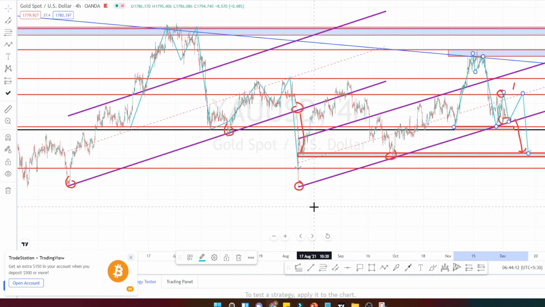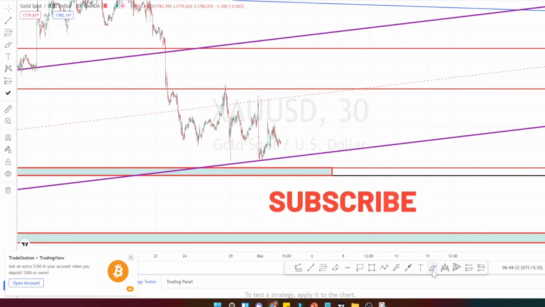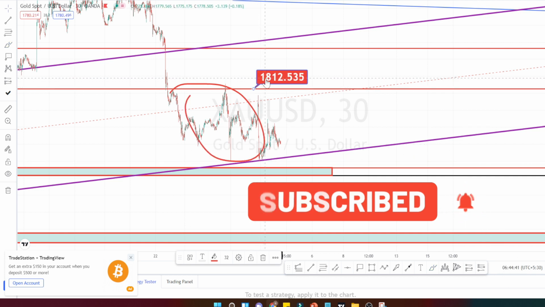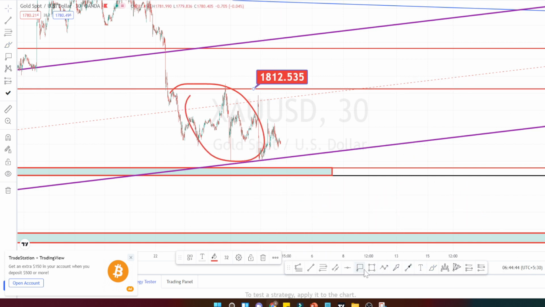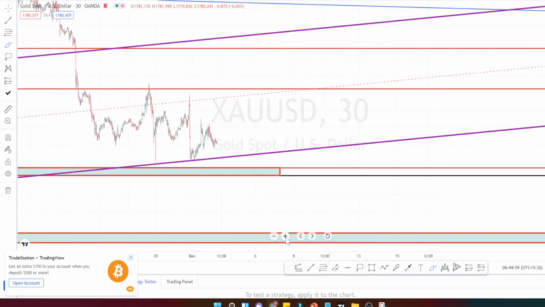Let us do the analysis in 30 minutes time frame and mark the trading ranges for today. So from 4 hours time frame, we understand that the current price action is under consolidation. The present resistance is at 1812 and support is going to be around 1766. It is trading within this support and resistance level and sort of consolidating for now. Let us mark the trading ranges within this resistance and support levels.